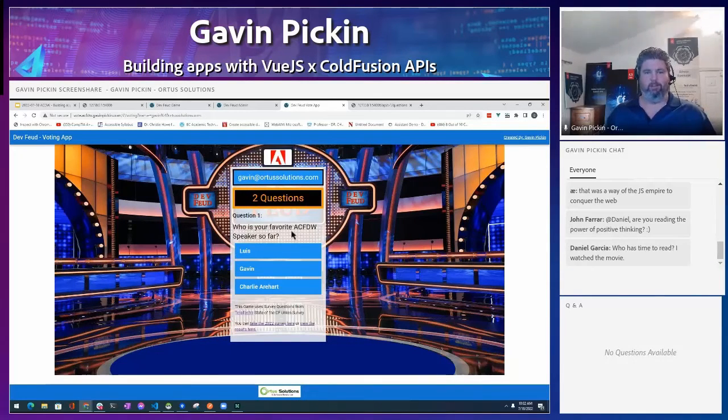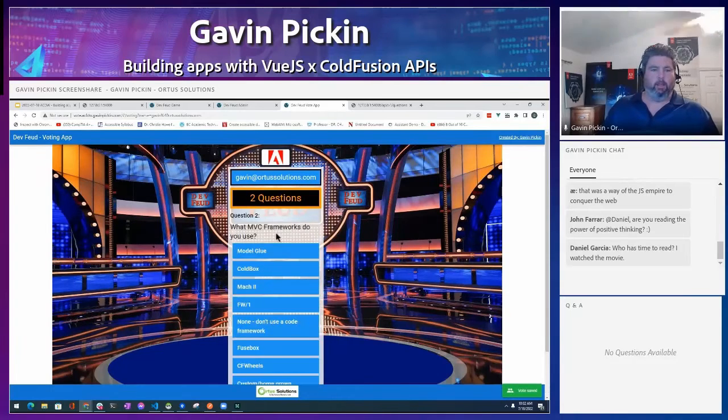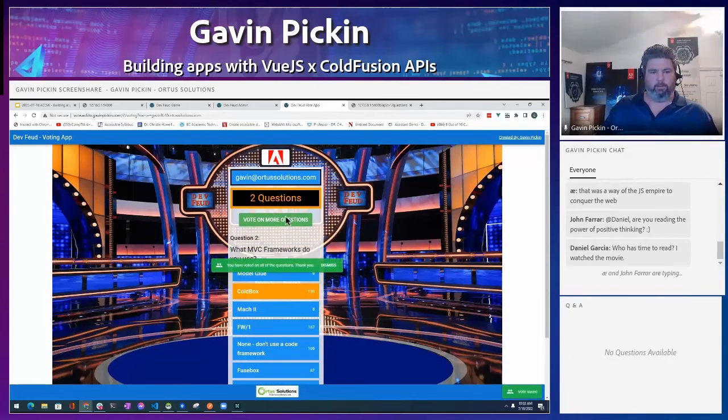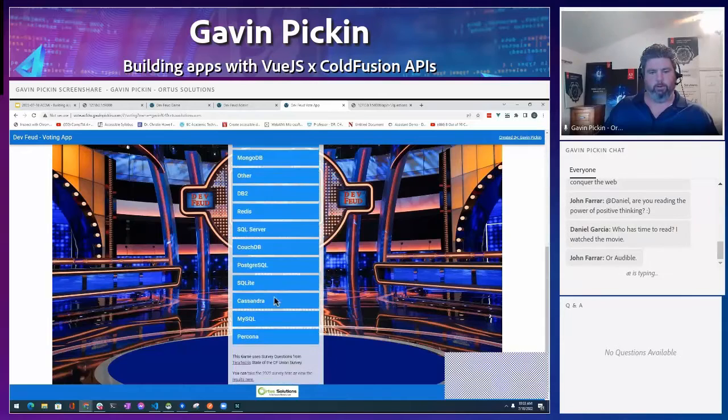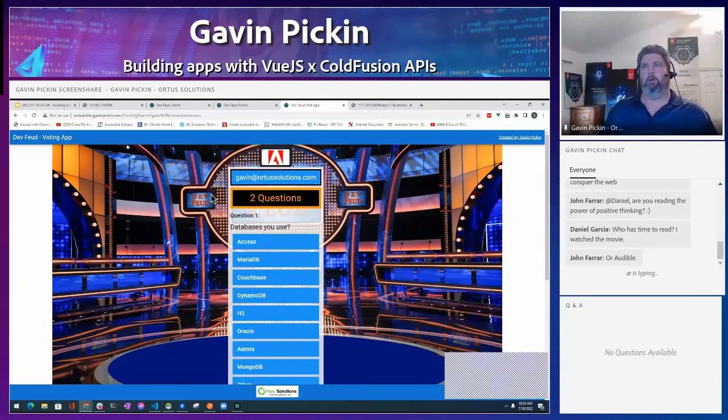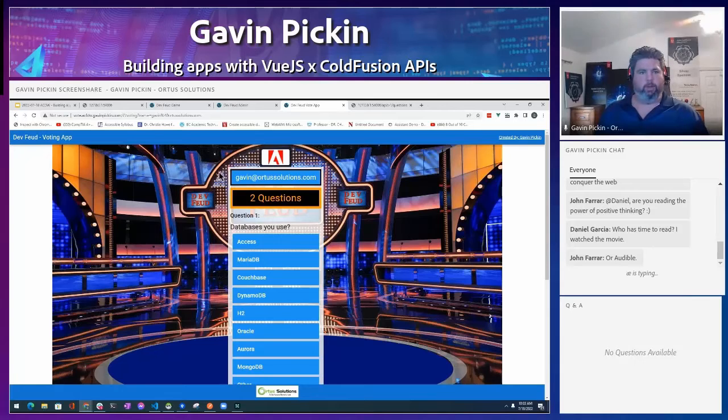So who's your favorite ADC? I think it's me. So I'm going to vote for that. Which frameworks do you use? I use Coblox. And again, vote more questions. So little tool, doing all the work. Away we go. Okay, so those are the 3 apps we have built.